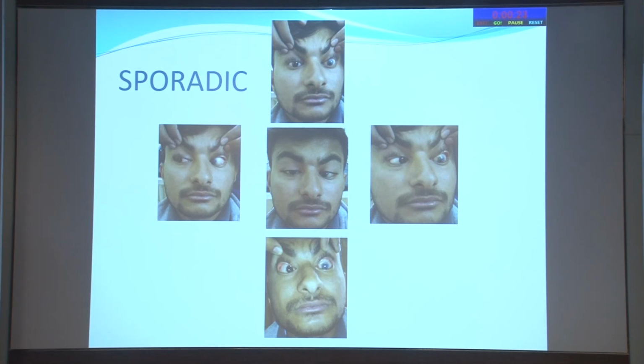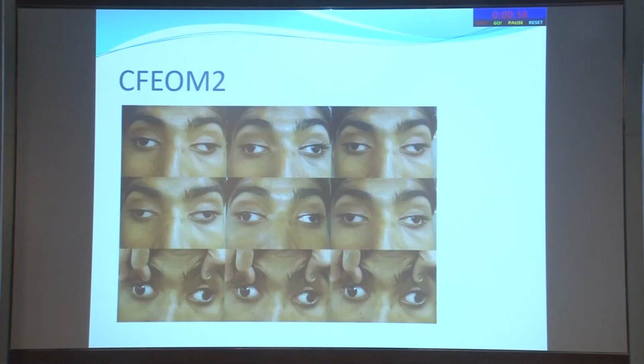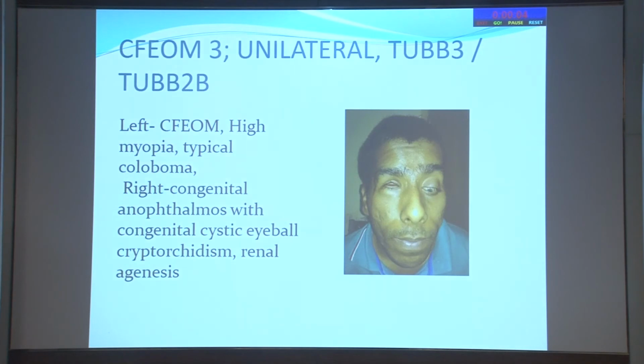This is showing a sporadic case. Again, he had a cataract trauma in the left eye, and it's a sensory deviation here, a large ESO. This is showing CFEOM2. You can see that the globes are almost fixed to the lateral canthi, and there is very little movement. It is autosomal recessive and mostly described in Saudi Arabia in consanguineous families.